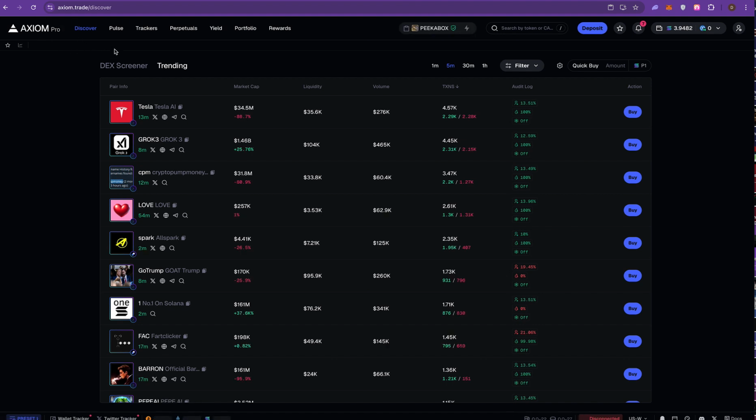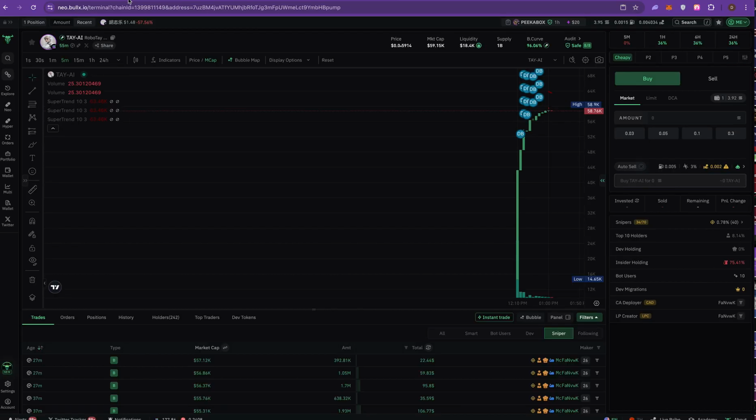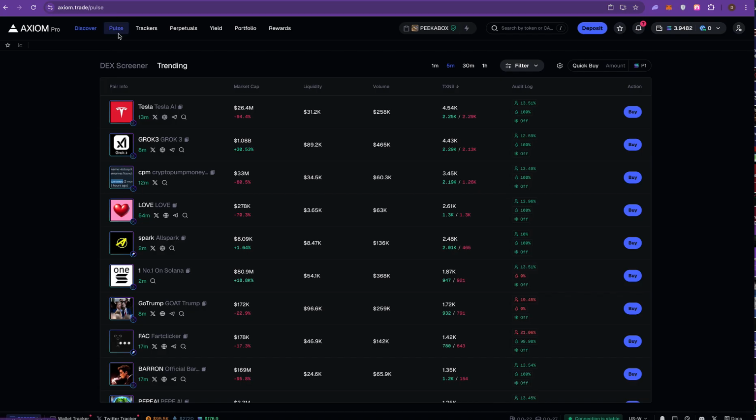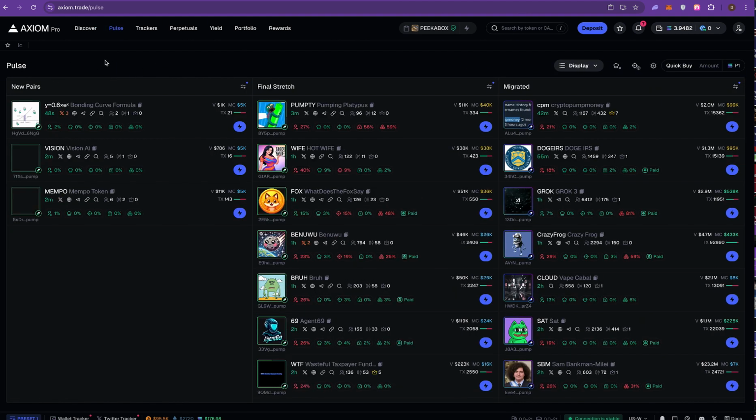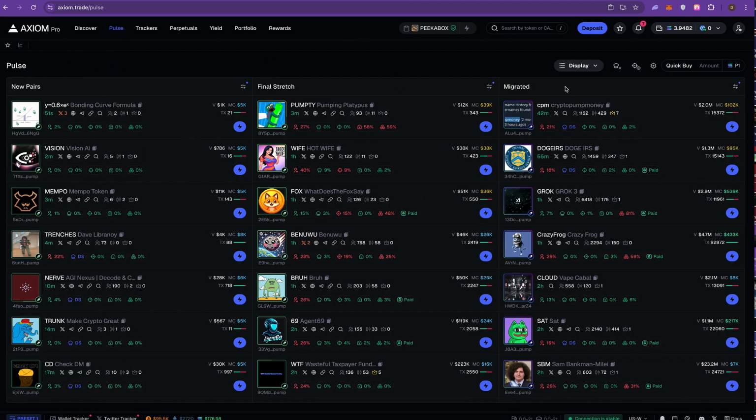They all got these things, like even Photon, they have a section, and on Axiom it's called Pulse, and on BullX it's called Hypervision. It's basically the same thing where you can see coins that are new pairs, ones that are about to migrate, and the ones that are already migrated.